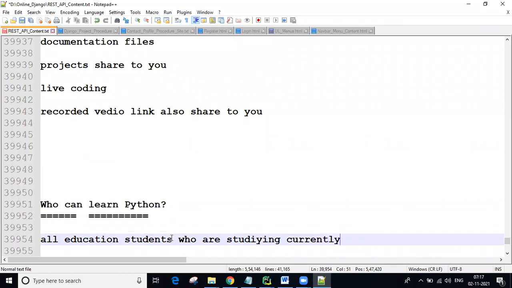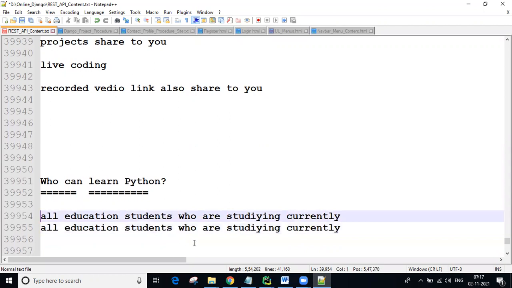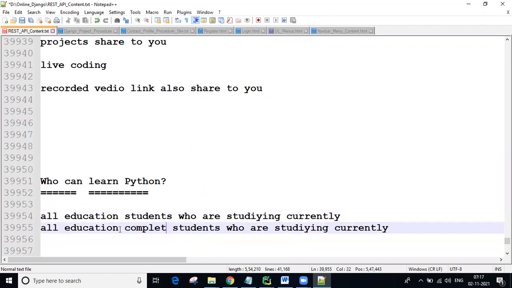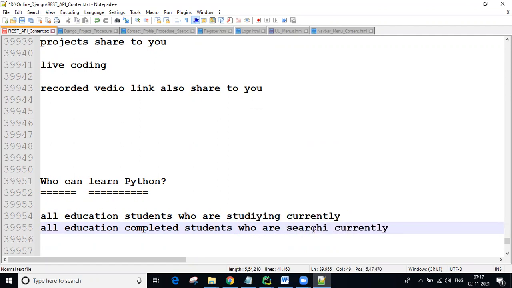Okay. So remember this point, and education-completed students also, all education-completed students who are searching for jobs can learn it.